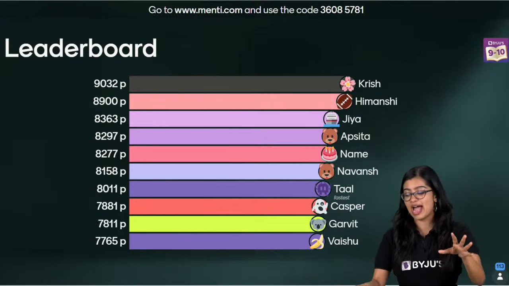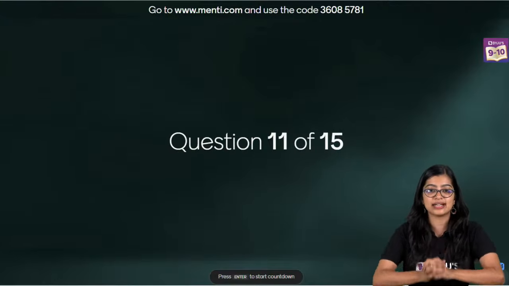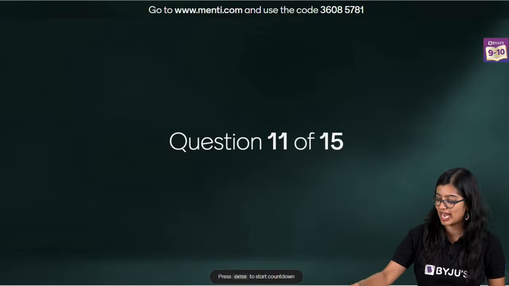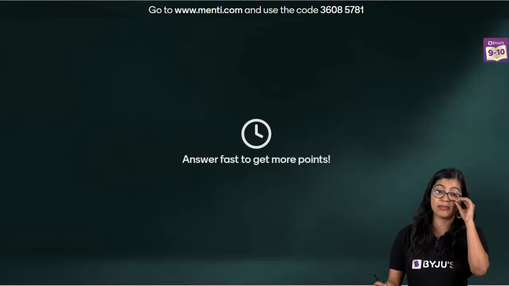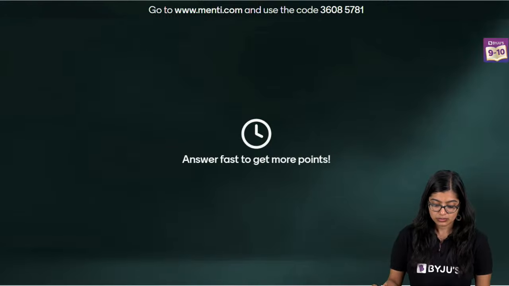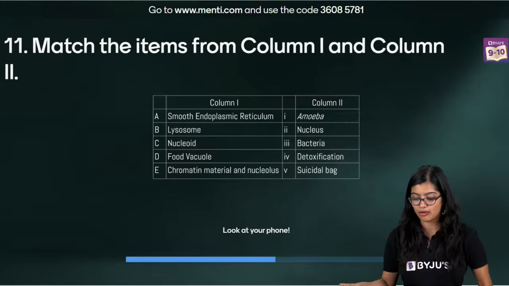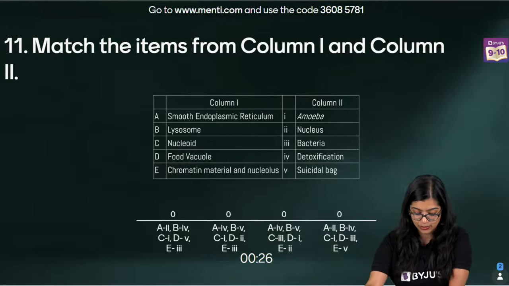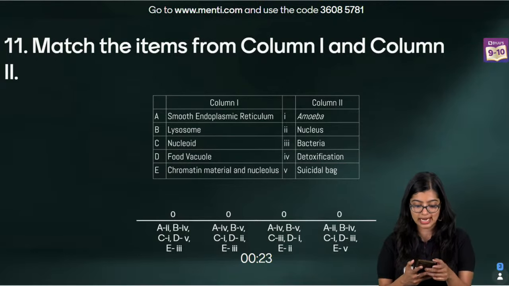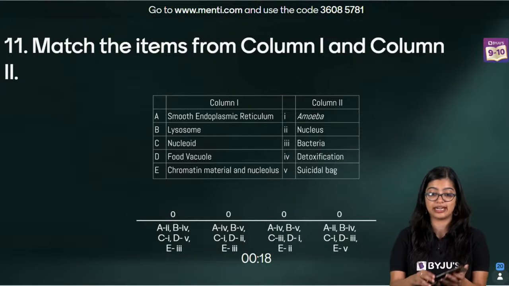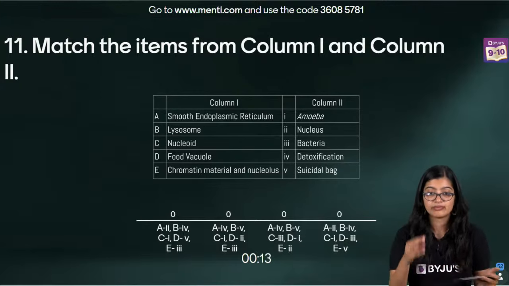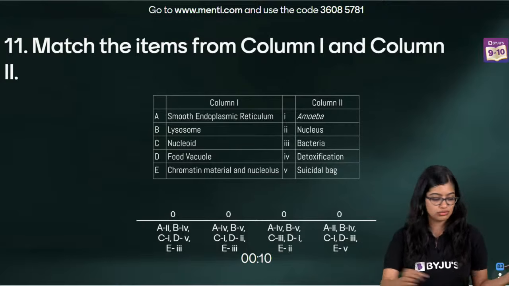Now the last set of 5 questions, everybody. Last set of 5 questions. Yes, and we will wind up our class with some tips and tricks. Okay? So question number 11, everybody, on your screens. Match the following items from column 1 to the ones in column 2. See, whenever match the following is there, I always tell you how to go about matching it. And I'm going to keep it in my phone as well so that we'll be able to match it later. Otherwise, I'll forget what is what. Take your time and match. Don't rush with it.